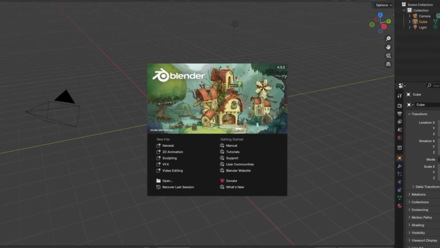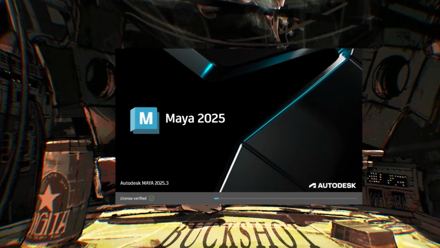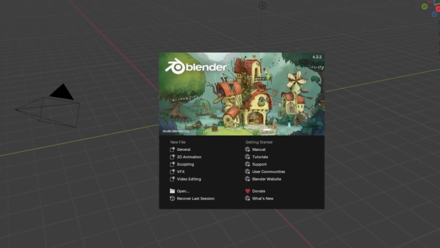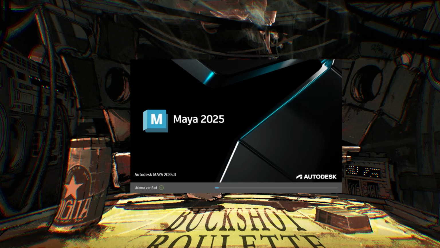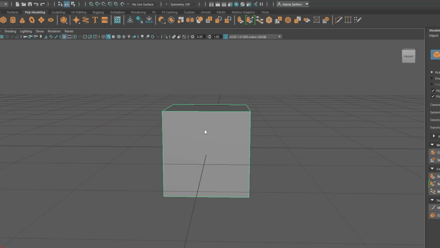So I opened Blender, and then closed it, and then opened Maya, and then closed it, and then opened Blender, and then closed it, and then opened Maya, and I stuck with Maya. Let's add an extra dimension to this disaster. So I started with a cube. Can't mess up a cube, or I mess up the cube.